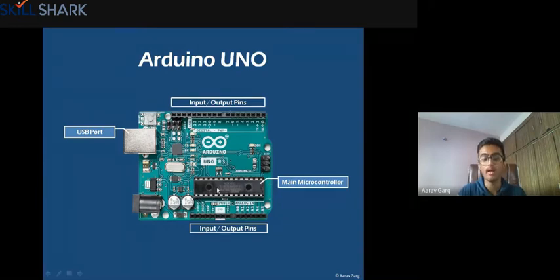And then moving forward, you have this power port. So every computer or any device needs electricity to work on, right?